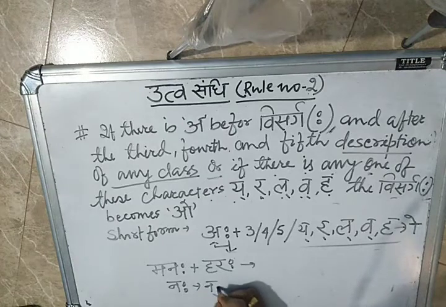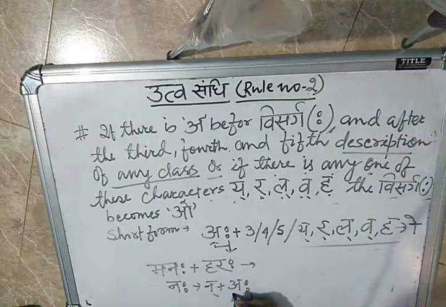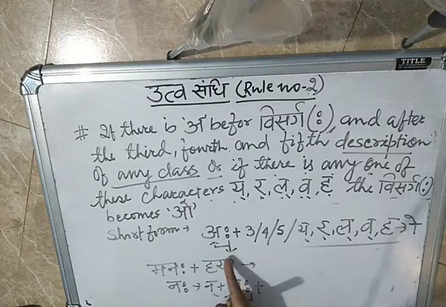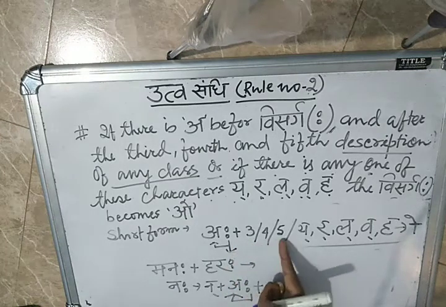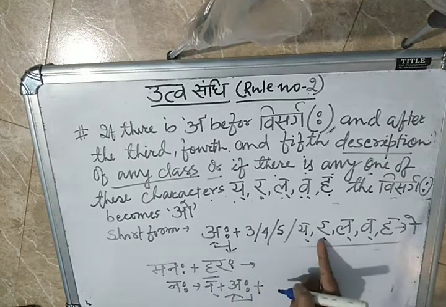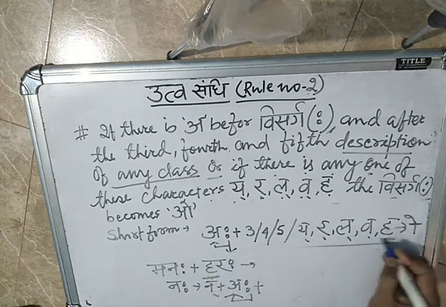Na plus a. So before visarga, what is there? A is there. Afterwards, what is there? This one also you try to understand. Afterwards, what are they telling? If 3, 4, 5 here, or ya, ra, la, wa, ha. Here ha came, see here ha.